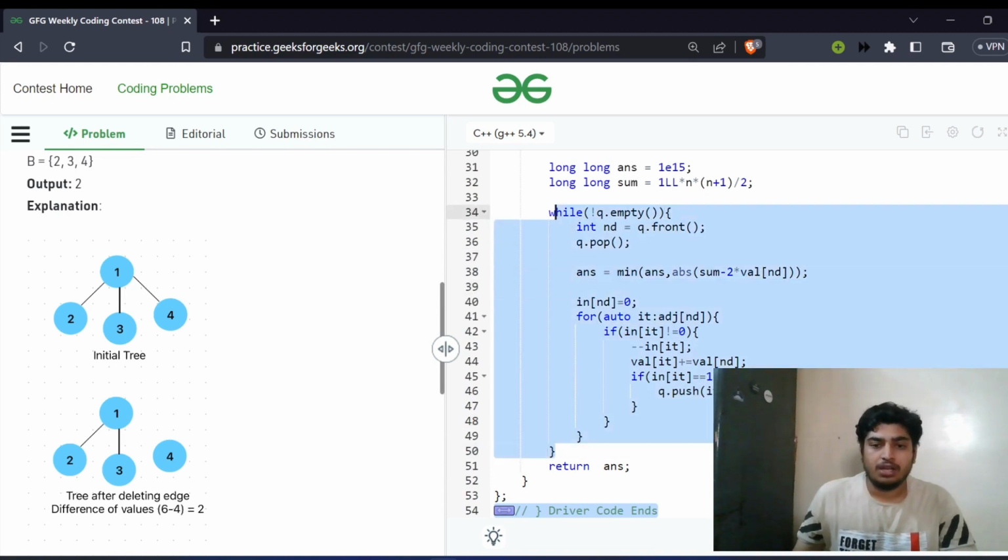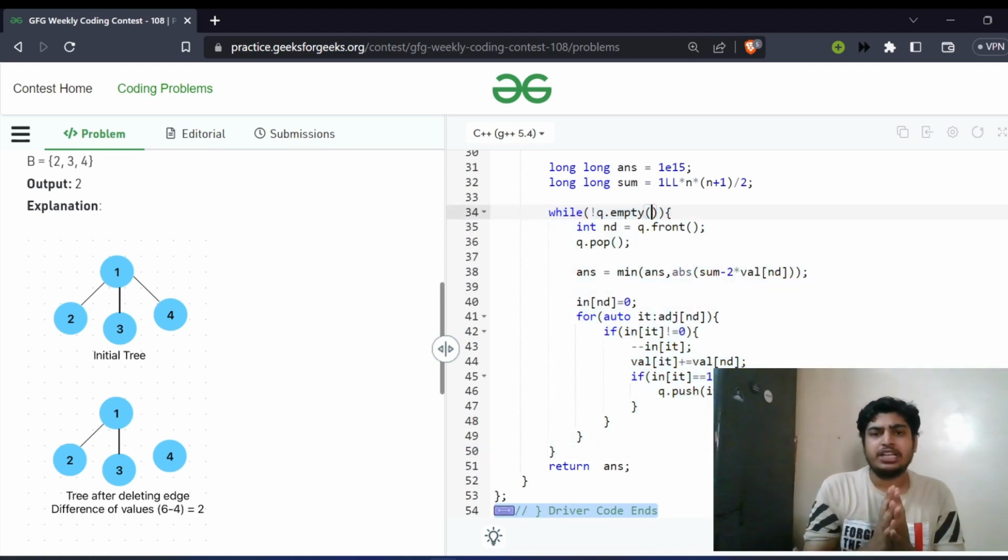And this will be done until the queue is empty. So I'm just taking out the nodes which have the in degree as 1, and I'm calculating the answer for that. And now after that, I'm going to the adjacent nodes and then decrease the in degree, and if the in degree is 1, then I am pushing that into the queue.